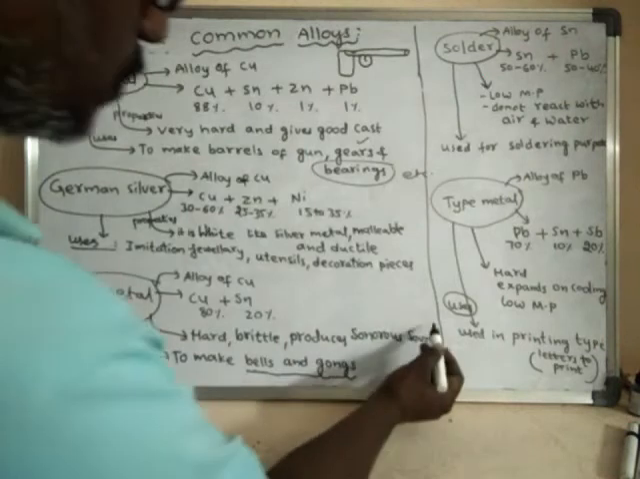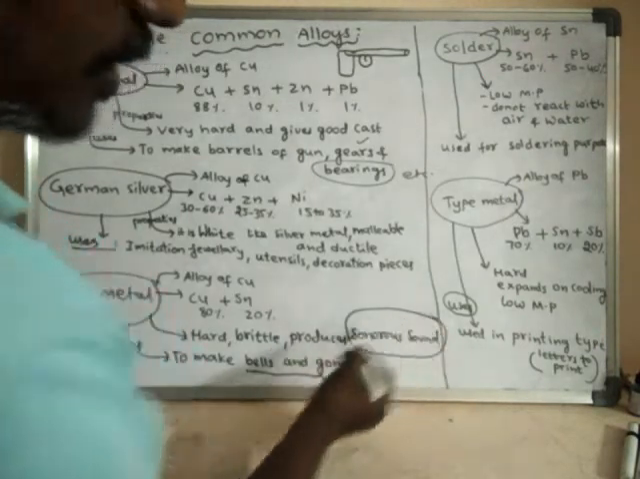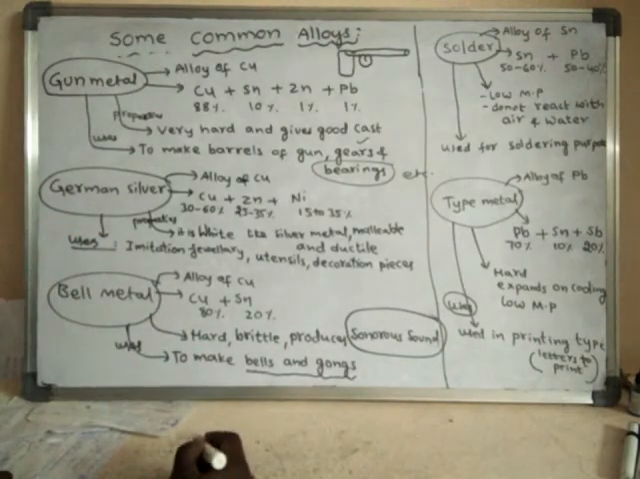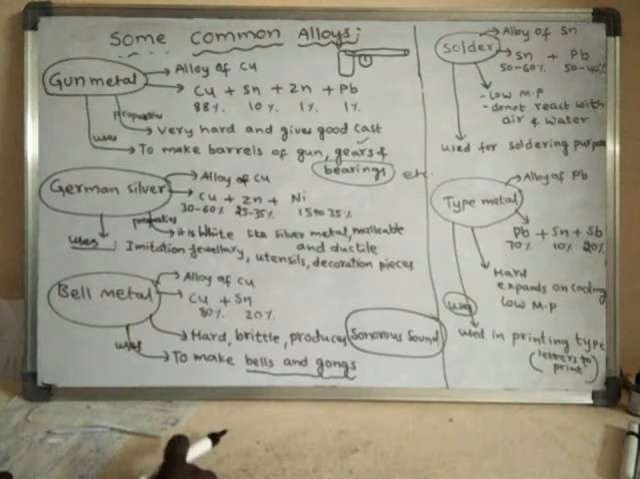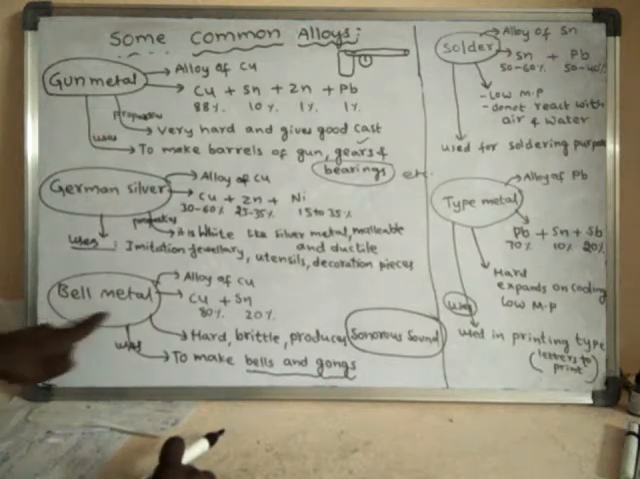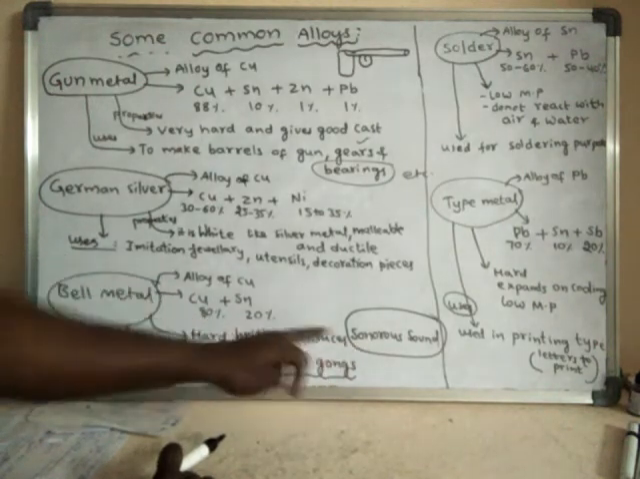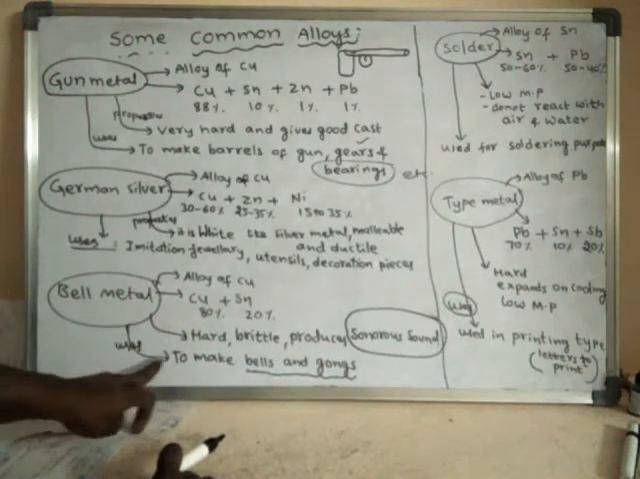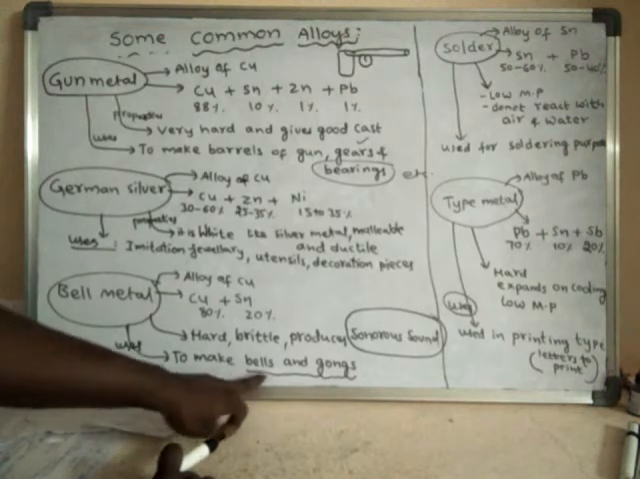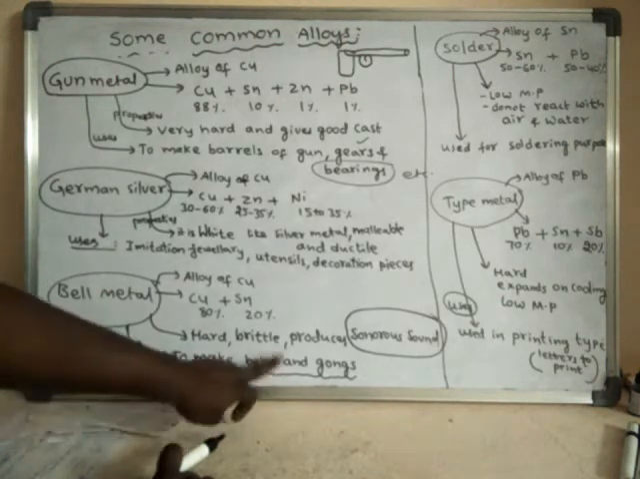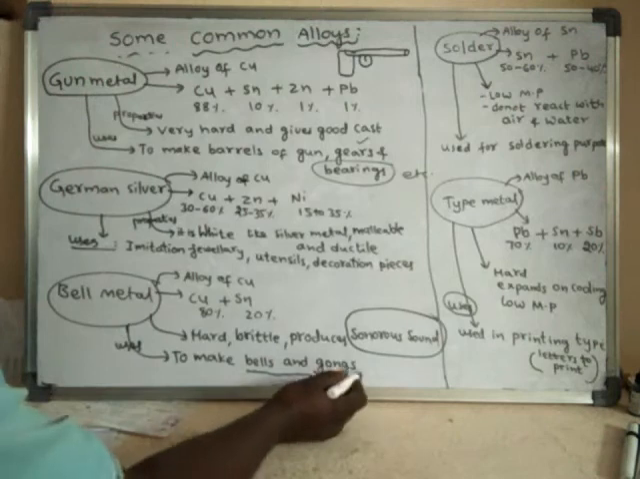What is the meaning of sonorous sound? Sonorous sound means a ringing sound. It sounds like tong, tong, tong. Generally, metals are sonorous in nature. So this bell metal produces a good sonorous sound. Hence, it is used to make bells, ringing bells. And it is used to make gongs.